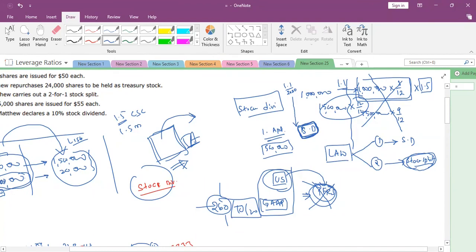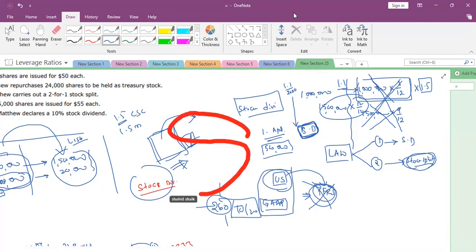Yes, sir. There is no need to calculate like 1,500,000 times 9 by 12 plus 1 million times 3 by 12. There is no need to calculate. We consider these shares to be there from the beginning. So 1.5, no transaction is considered; that's all. Is this clear to everyone? Yes, sir.